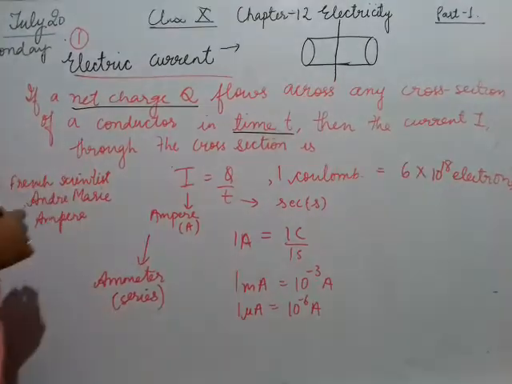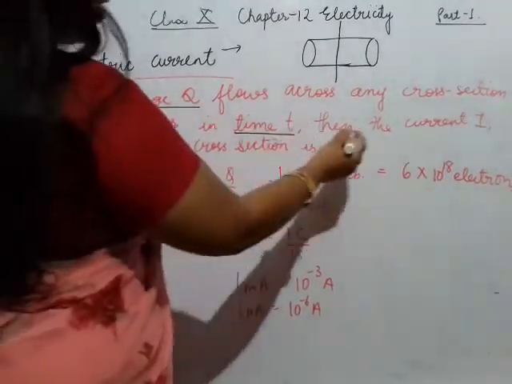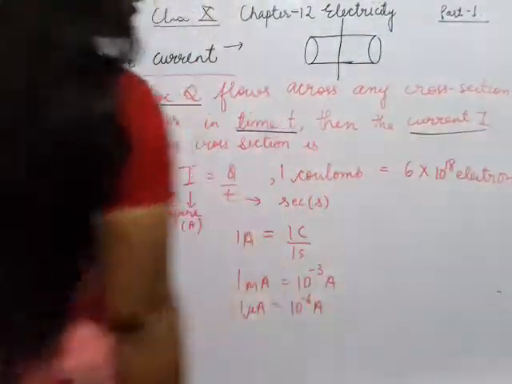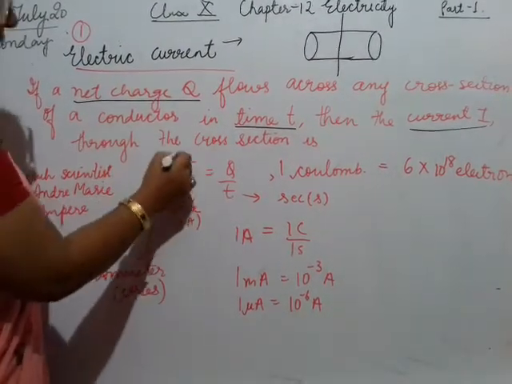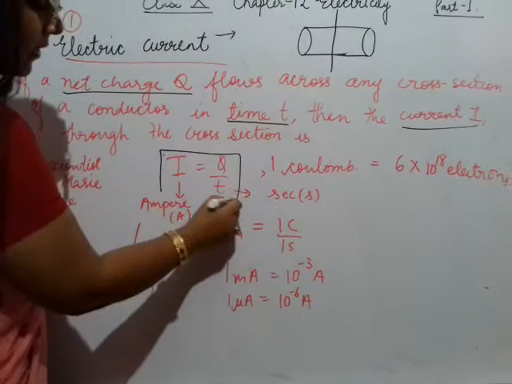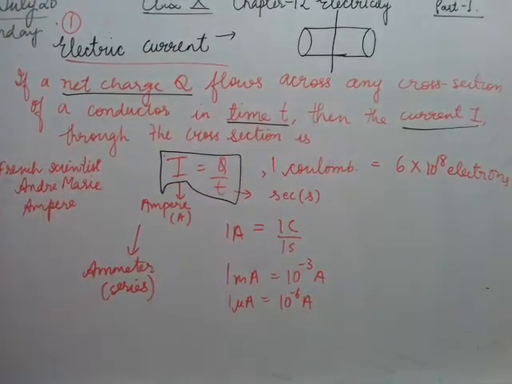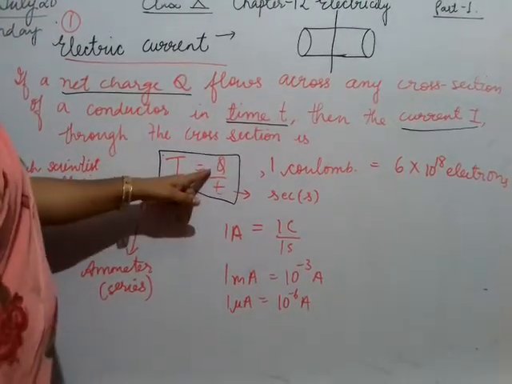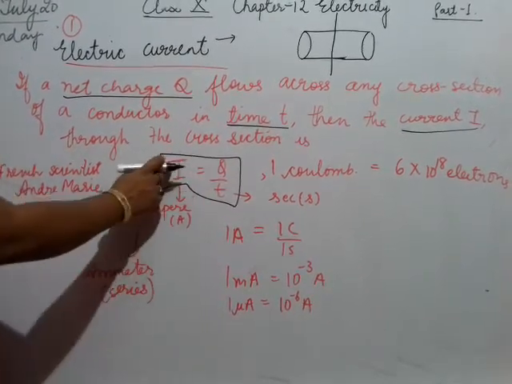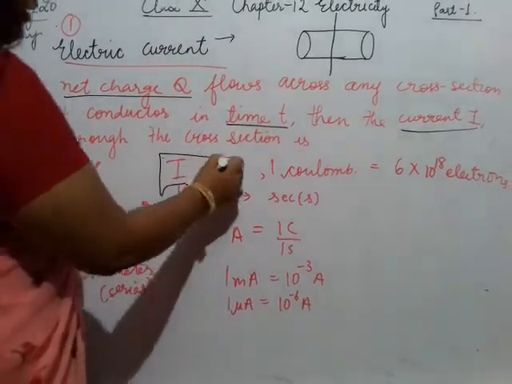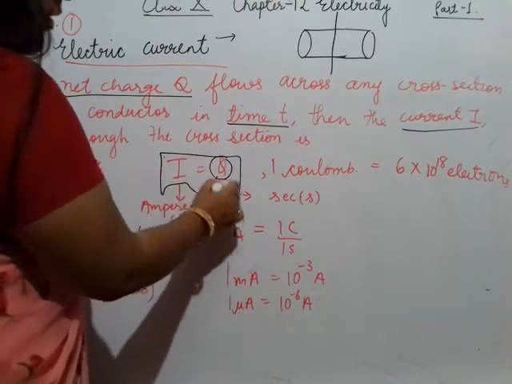Time is represented by the symbol t. Then the current I, I is the symbol for the current through the cross section, is represented as I equals Q by t. Basically, the amount of charge flowing per unit time. So I is called the ratio of charge per unit time.